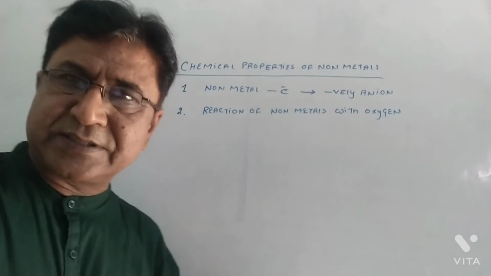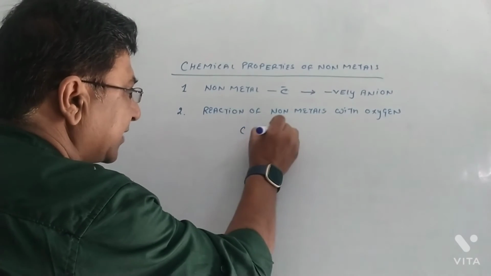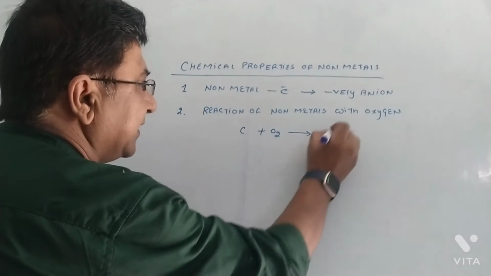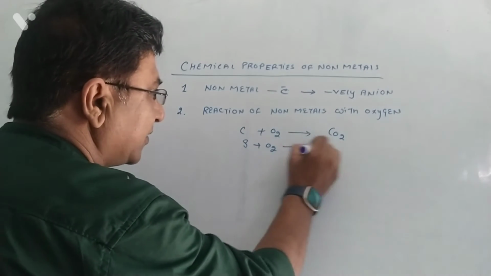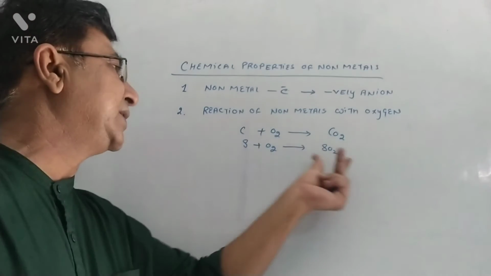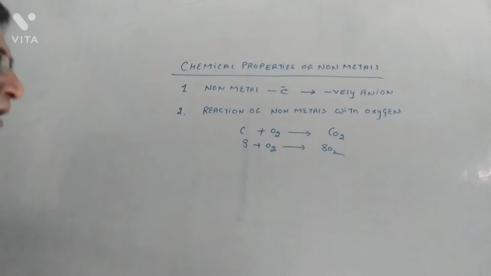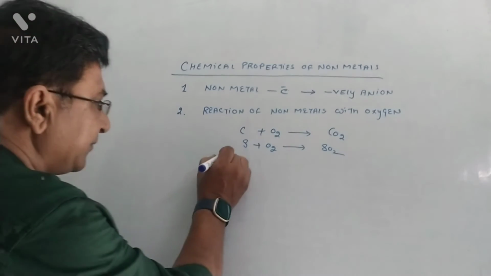Non-metals will react with oxygen to form non-metal oxide. Let's take a few examples. Carbon reacts with oxygen to form carbon dioxide. Sulfur reacts with oxygen to form sulfur dioxide. Simple. Non-metals react with oxygen to form non-metal oxide.